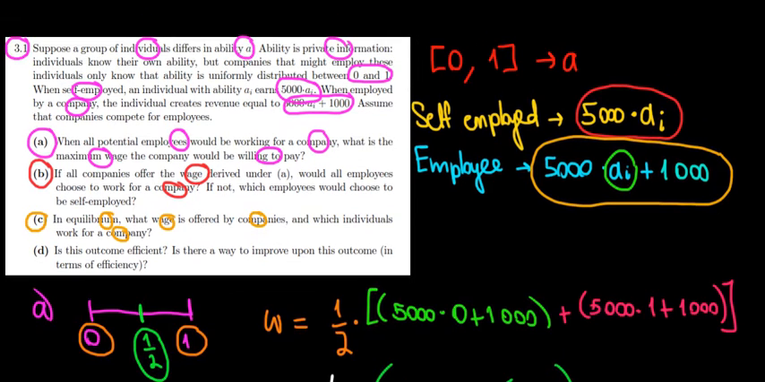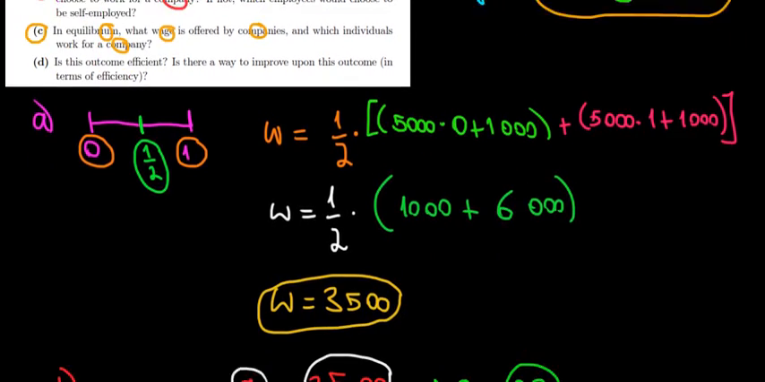So in the previous videos, we saw what would be the wage if everyone would work for the company, but in part B, we also saw that for that wage, some people will not accept it. Some people will be self-employed. Now, with this in mind, we can calculate what would be the equilibrium wage.